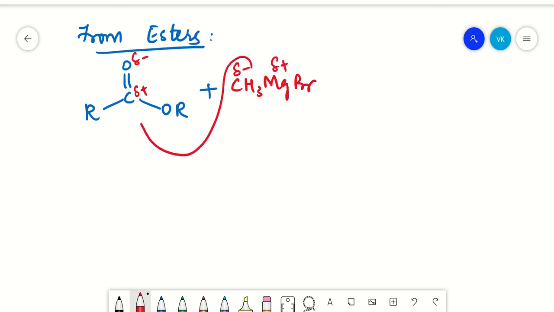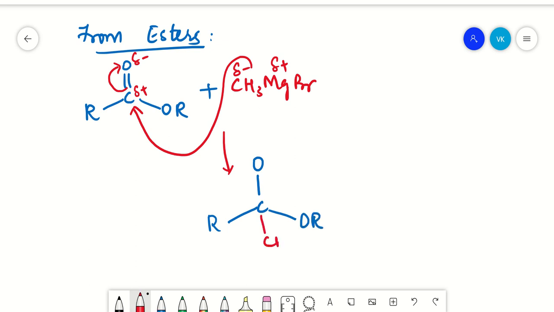The same way, the methyl group will attack here, and you get R, C, single bond O, because the shift of electrons took place there, and the rest will be as usual.